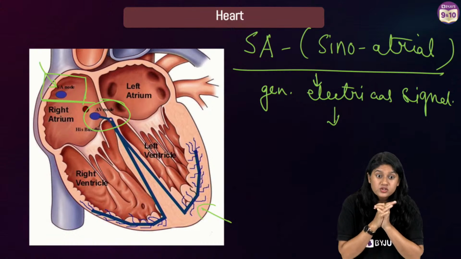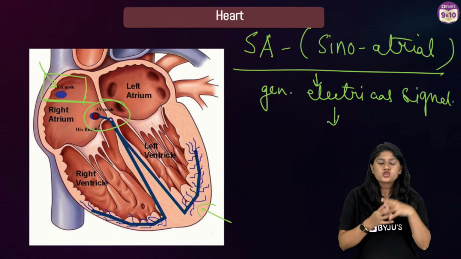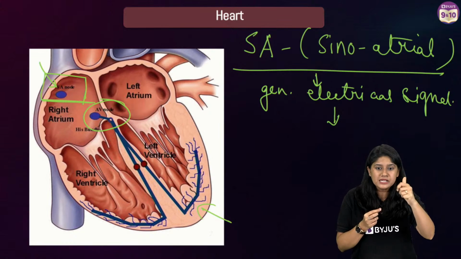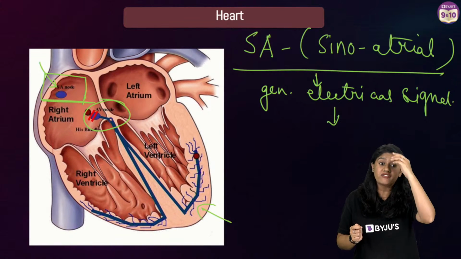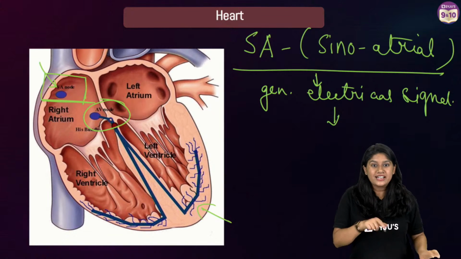Yes, so we have these small impulses, right? And the SA node is also called the pacemaker. It's mentioned in your textbook, everyone. Okay, that is important.